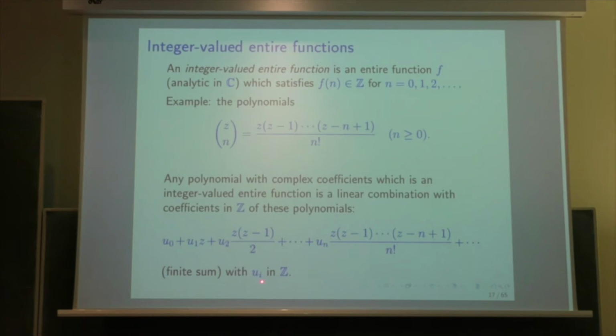Which means that if you take integers u_i and a polynomial of this form, the sum is finite, then you have a polynomial map which is an integer valued map. For each integer, it takes integer values. And conversely, any polynomial which is an integer valued function is a linear combination of these polynomials. So we have the full answer for polynomials.